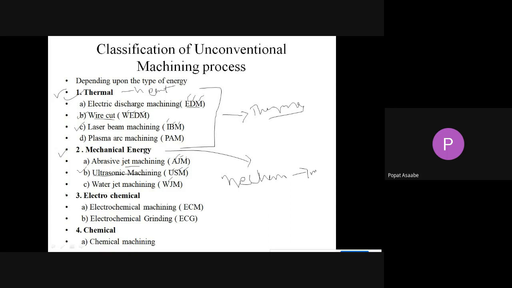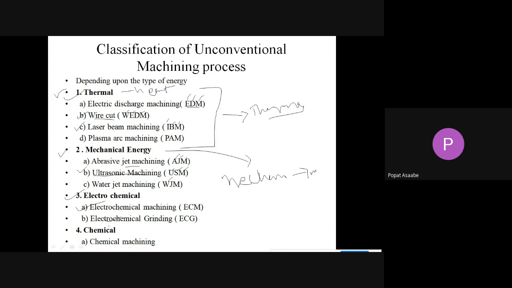Now see, the next is electrochemical machining, and it consists of the following processes: electrochemical machining, that is ECM, and electrochemical grinding.